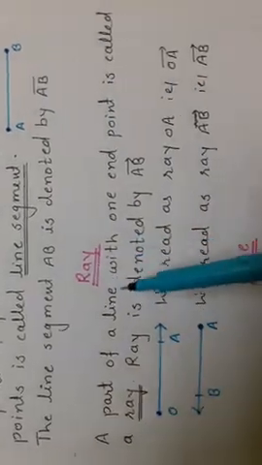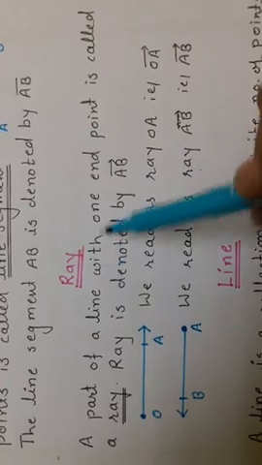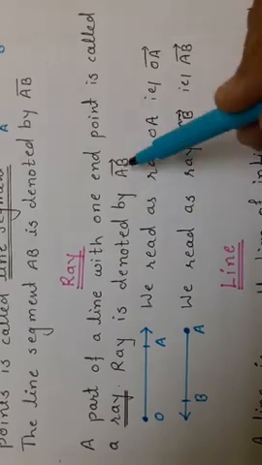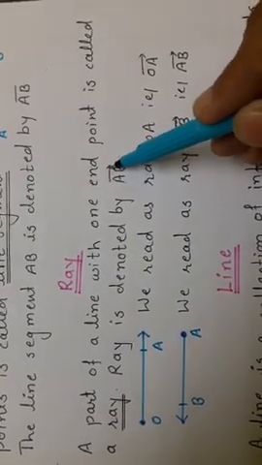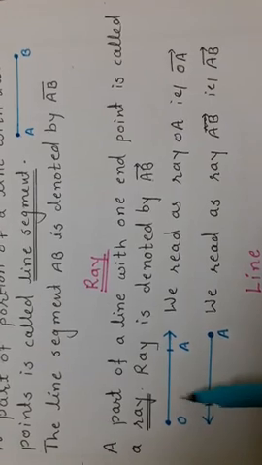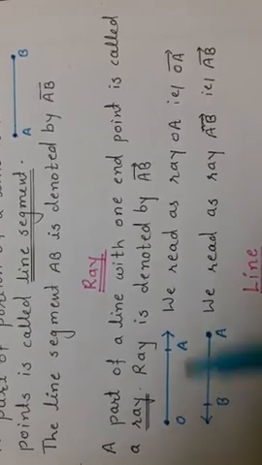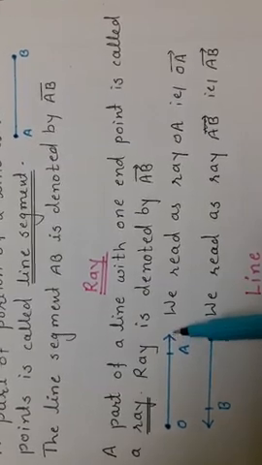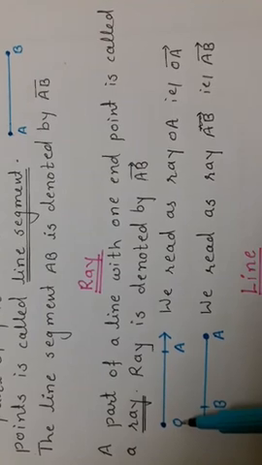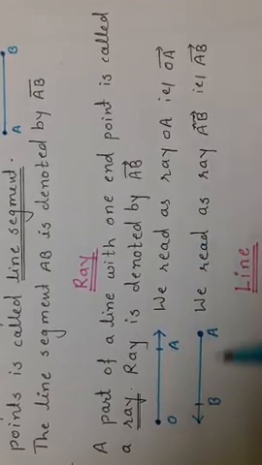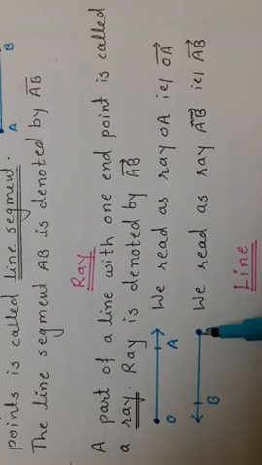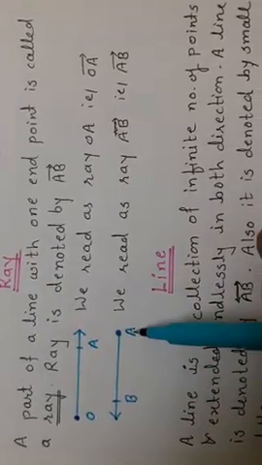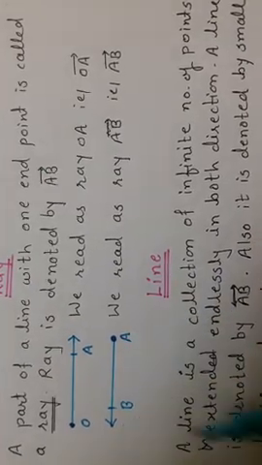Next is a ray. A part of a line with one end point is called a ray. A ray is denoted by AB. In the figure you are finding OA. Here this is one end point and the other side we can extend endlessly. So we will read it as ray OA. Second, I have drawn here the ray AB. We can't read it as BA, ray BA. We will read it as AB only.